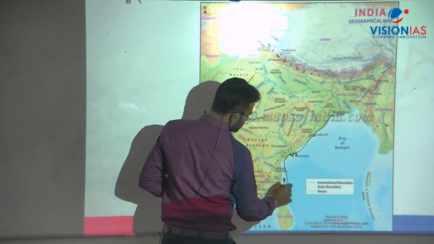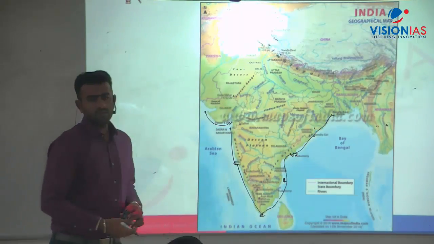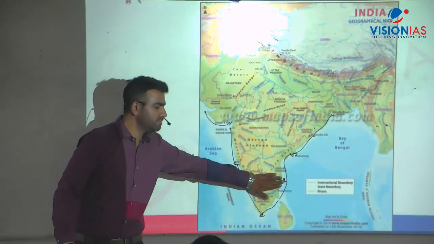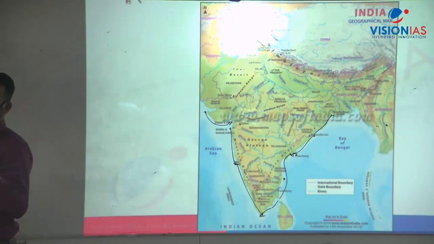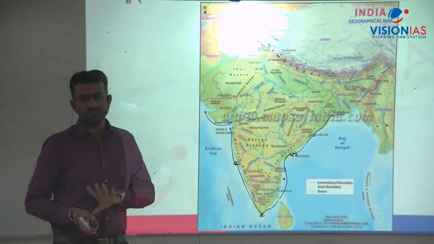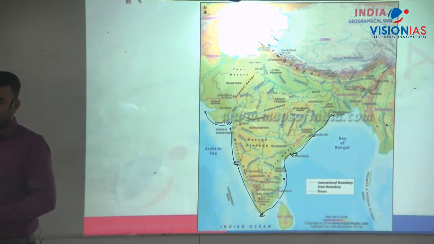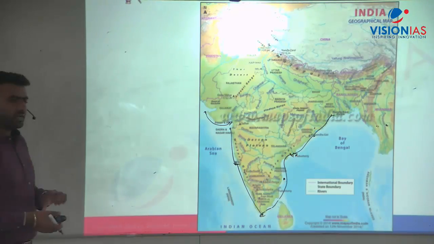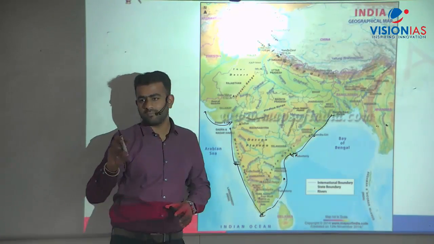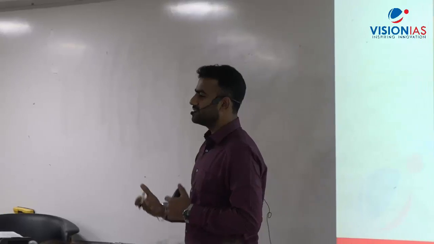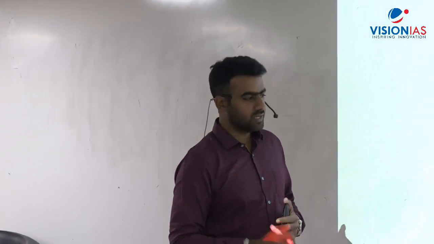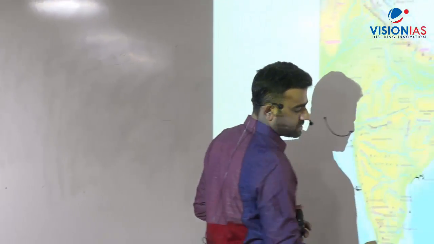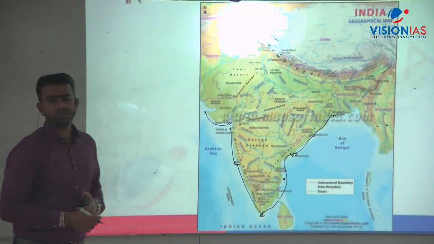Which island is this? A very famous island. Sriharikota. Sriharikota is the island on the border between Andhra Pradesh and Tamil Nadu. That is the launching pad for ISRO. These islands are the evidence that the coast is emerging, with more deposition than erosion. So the entire eastern coast is emergent coast.